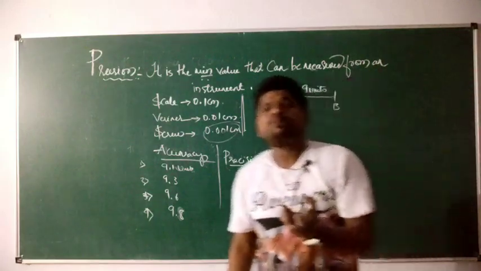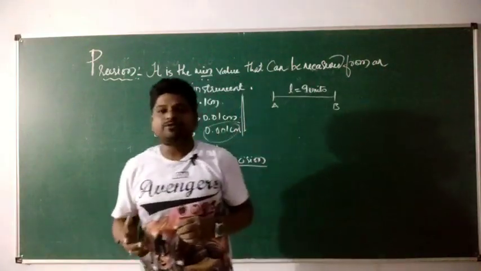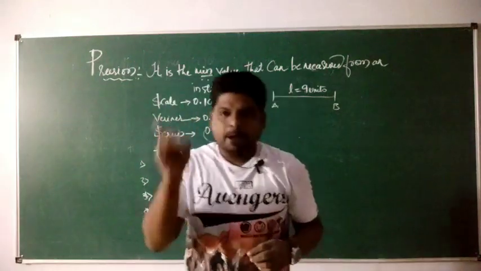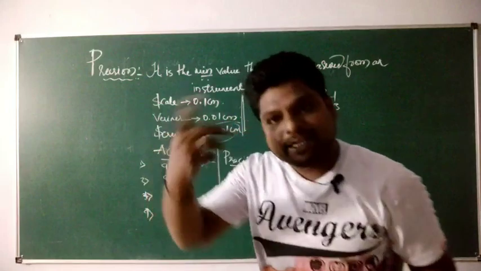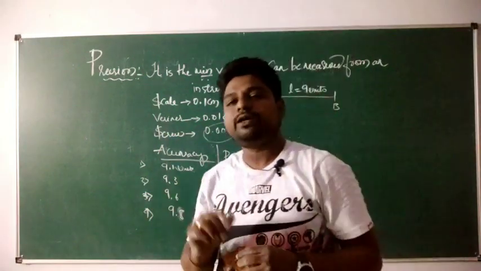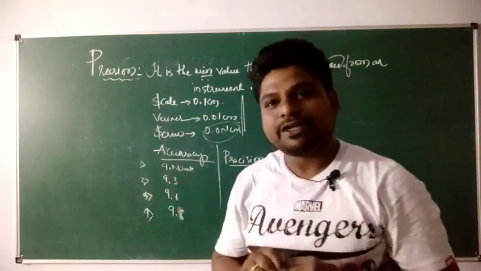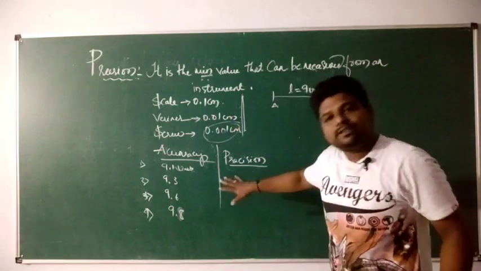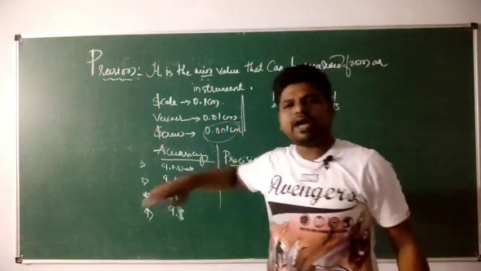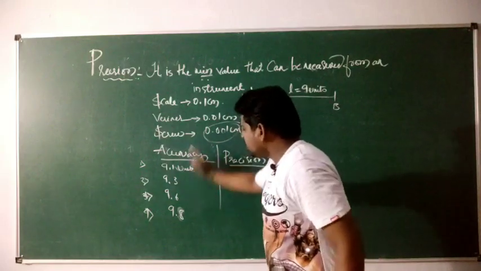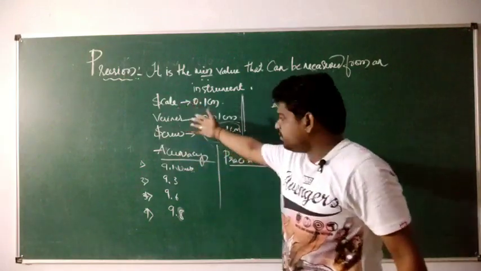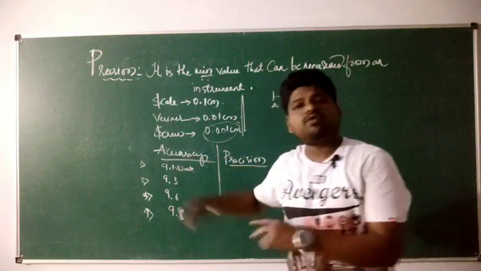Now let us talk about precision. To understand precision, what I have to do? As I said before, precision completely depends upon what? Precision completely depends upon the instrument we are using. So now what I do is I change the instrument. Instead of, for example, the meter scale I used in the first case, now I will go for vernier.